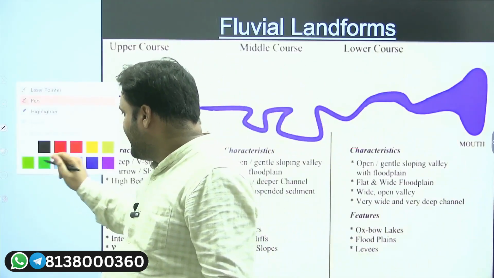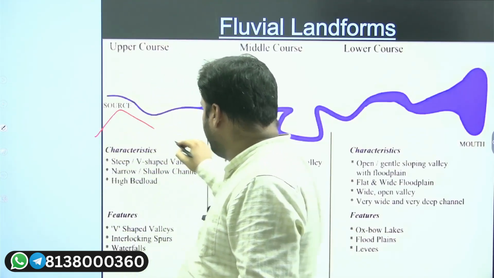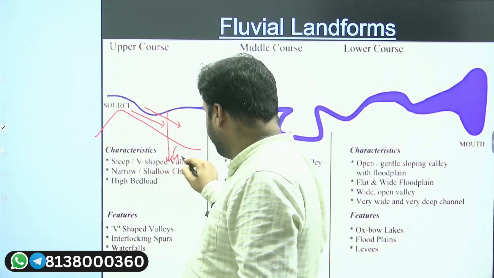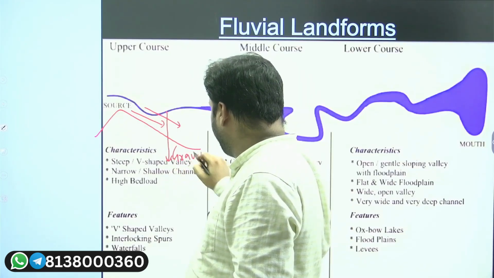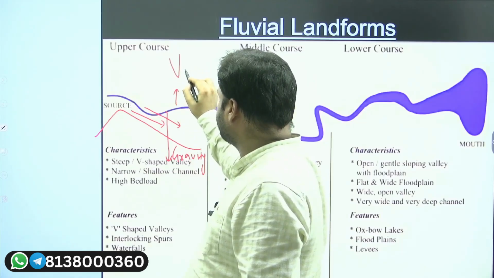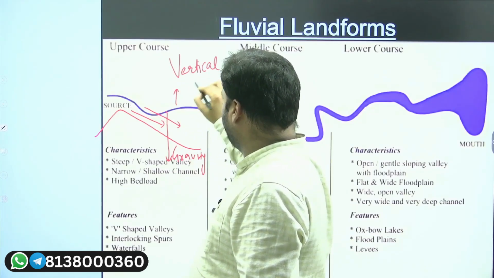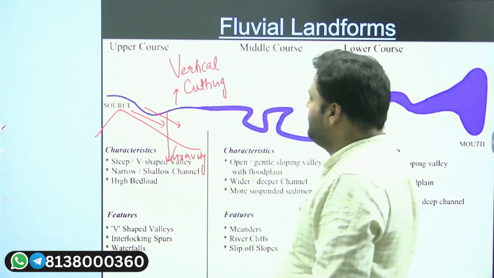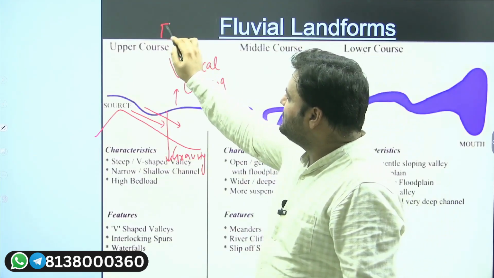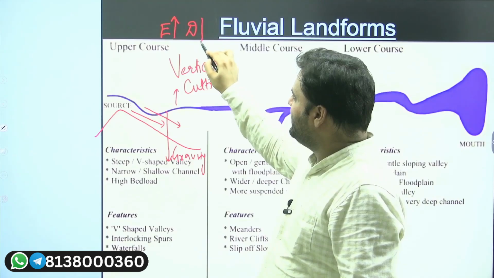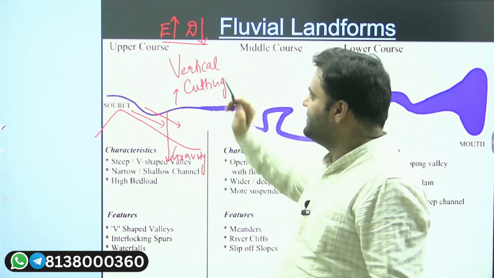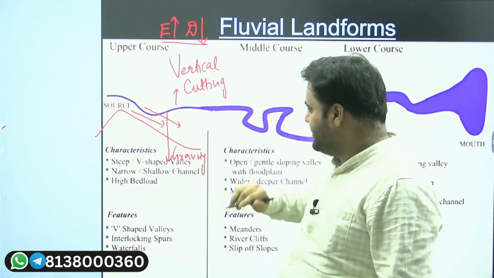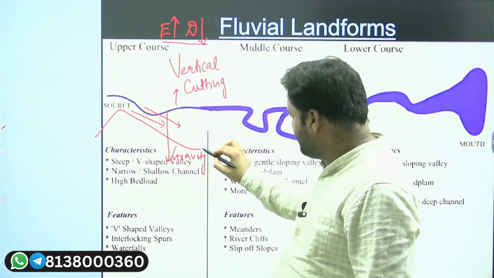Why will they form? Again, I'm telling you, they are going to form because of the steeper slopes. Because of the steeper slopes, it will be aided by gravity, which results in further vertical down cutting, and as a result of vertical down cutting, you will see V-shaped valleys. Clear? So here we can say erosion is more and deposition is very less. It is not zero, but deposition is very less in this youthful stage because of the slope itself, because of the gravity itself.